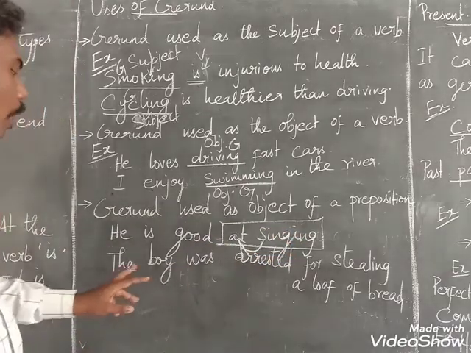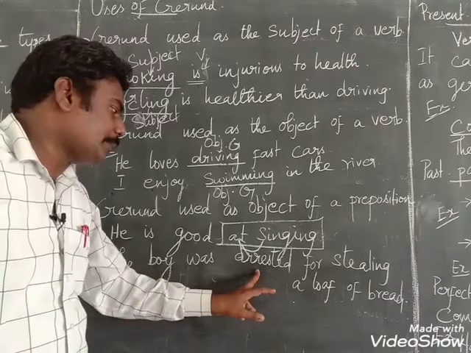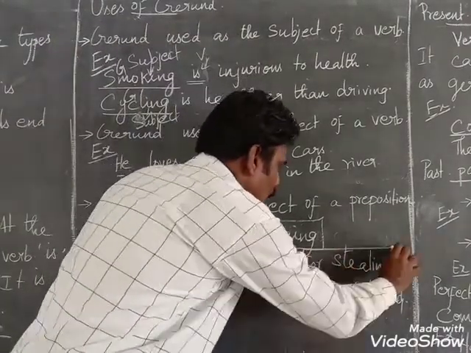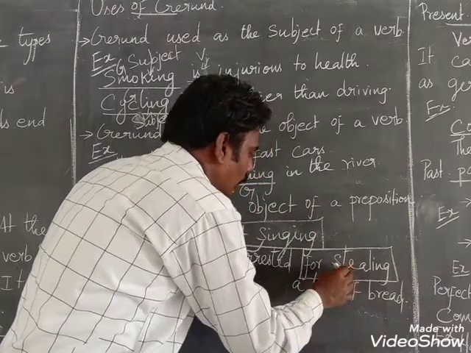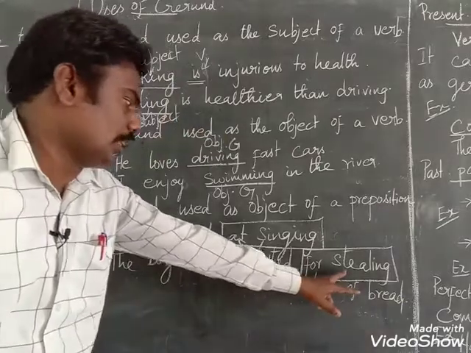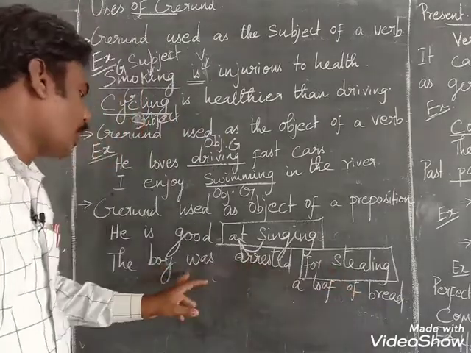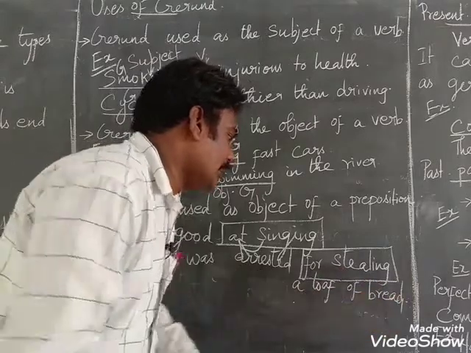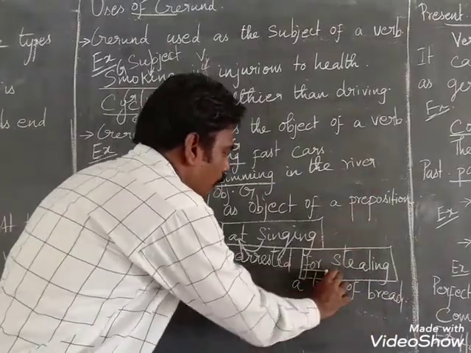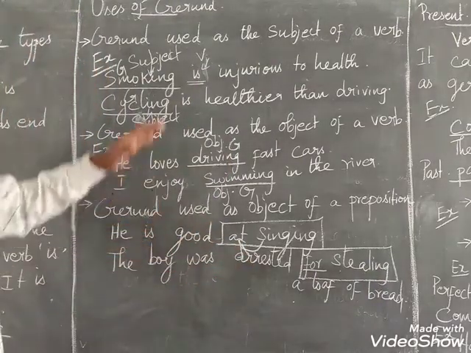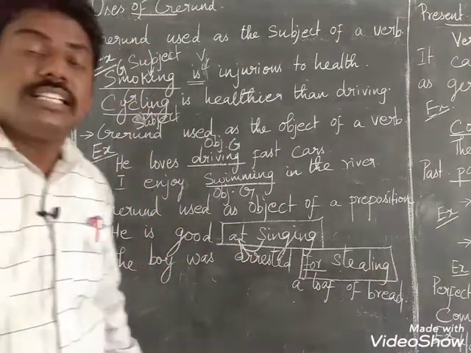See the next one. The boy was arrested for stealing. For stealing. So here also, object of the preposition. See, the boy was arrested for stealing a loaf of bread. So here for stealing is an object of the preposition. These are the uses of gerund.